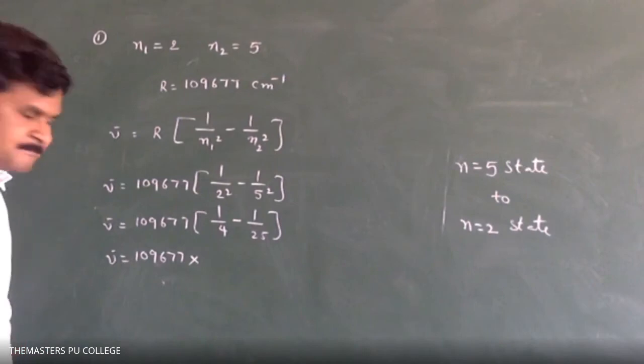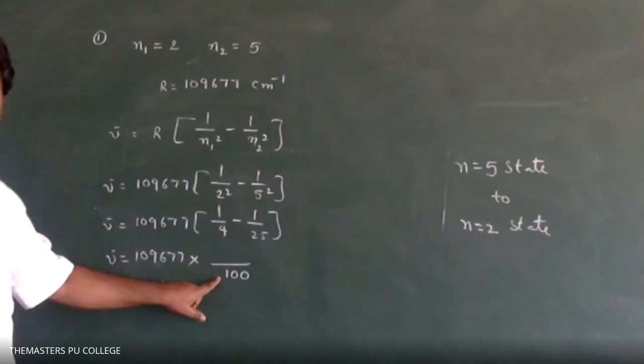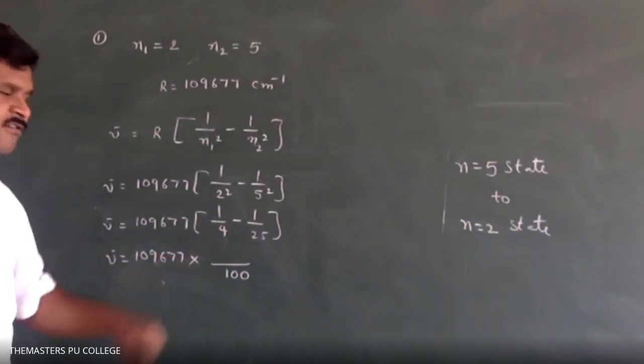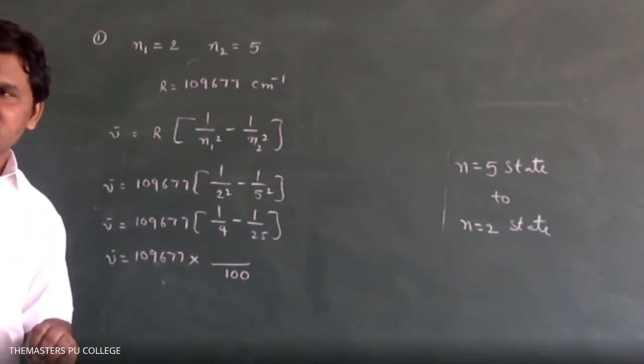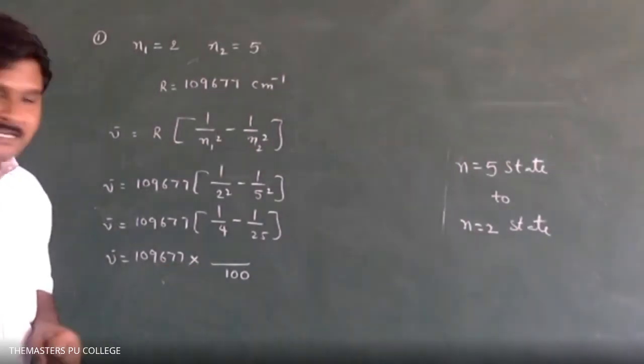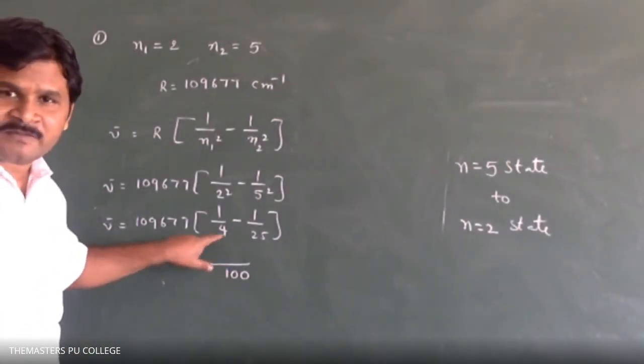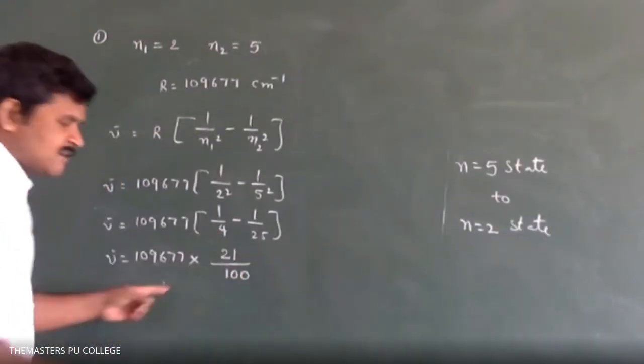The LCM is 100. How many times will 4 go into 100? 25 times. How many times will 25 go into 100? 4 times. So 25 minus 4 is 21.